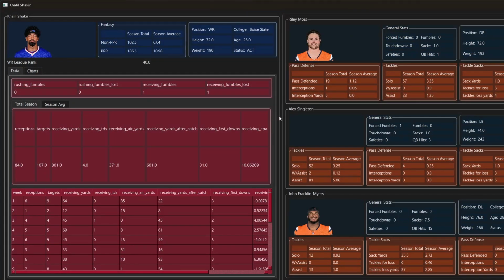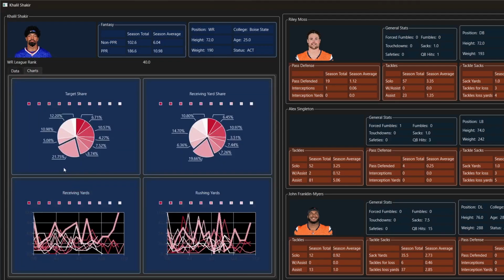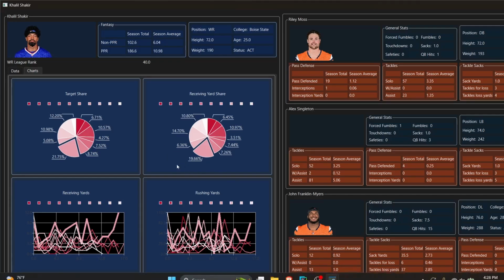Starting with your number 1 receiver on Buffalo is Khalil Shakir. Moving over to his seasonal averages and the second half of his week-by-week information, he only has 1 turnover, a receiving fumble. For his share, he's at 21.7% of the target share and about 19.6% of the receiving yard share, making him the most productive receiver on the team.